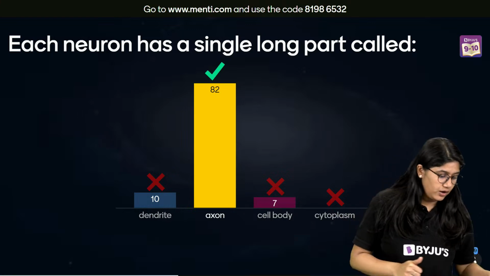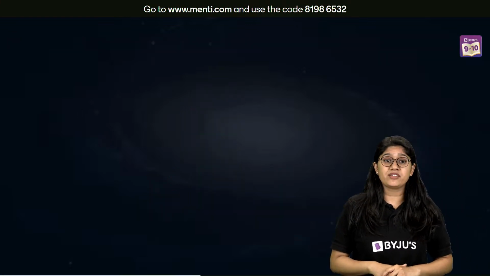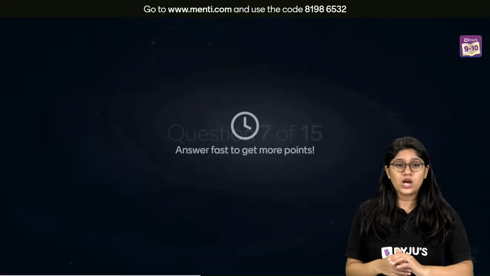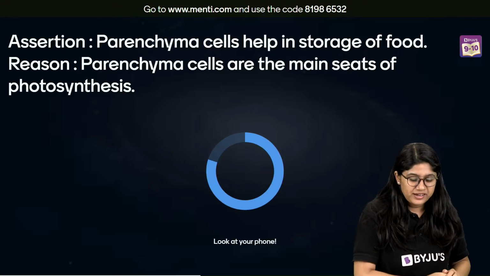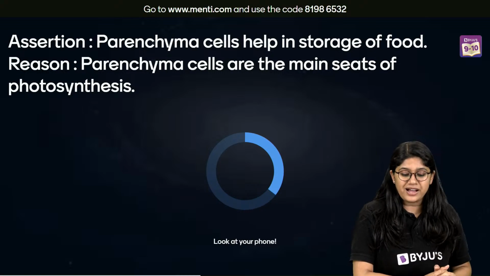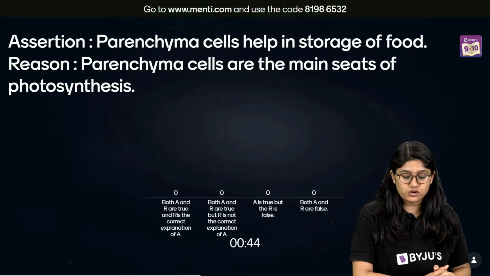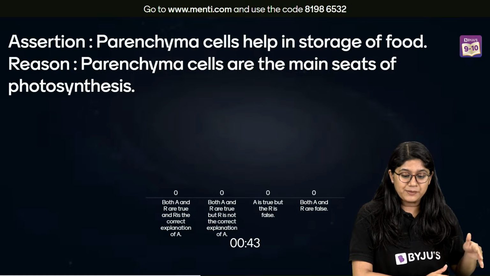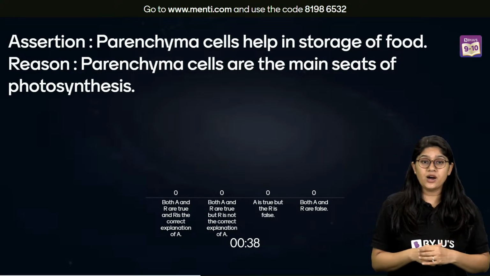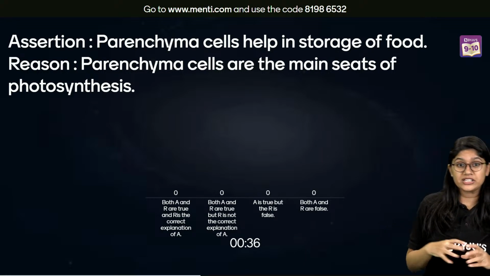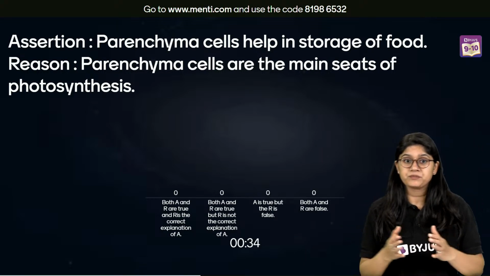Very good. Okay. Question number 7, everyone, on your screen. This was an easy question. Assertion: parenchyma cells help in the storage of food. Reason: parenchyma cells are the main site of photosynthesis. So we have to find out whether the statements are correct or incorrect, right?